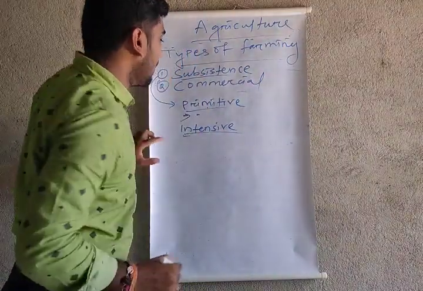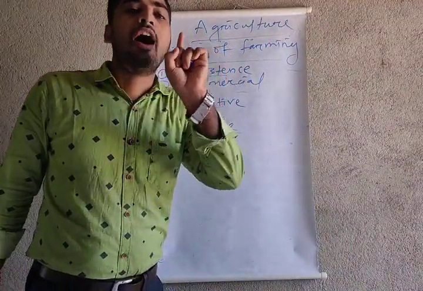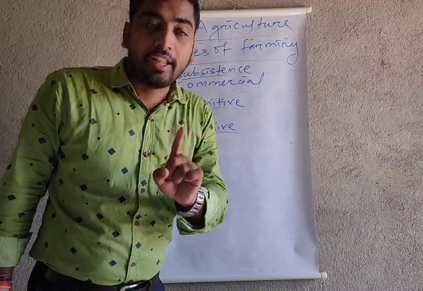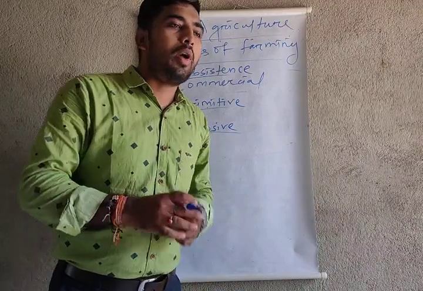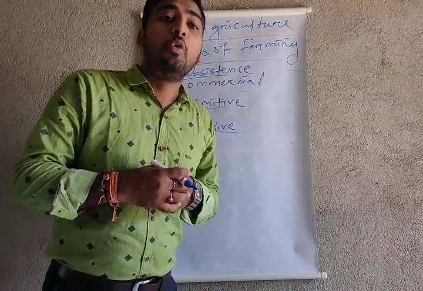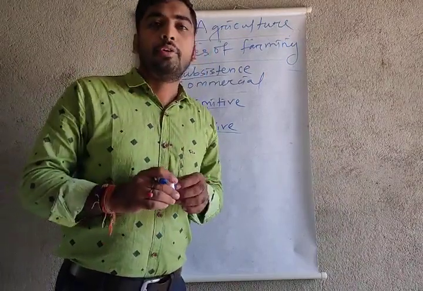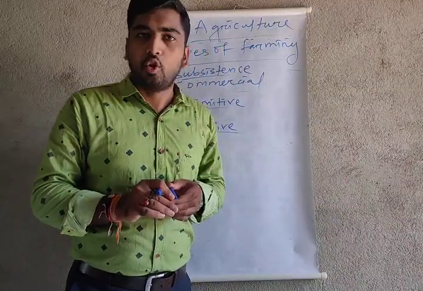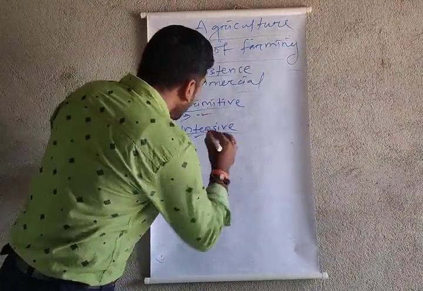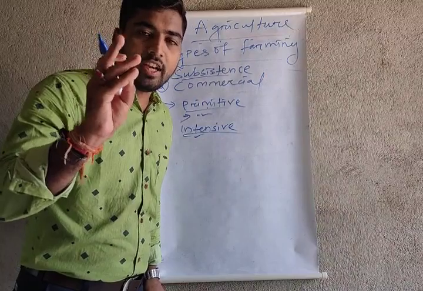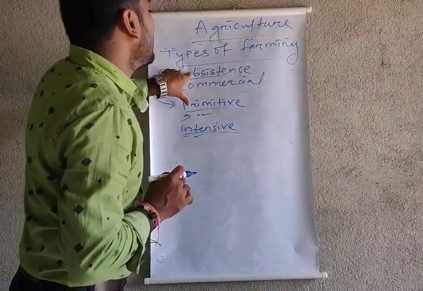Now we are reading intensive farming. Intensive farming needs high-pressure land, and this land needs more water. We should use water pipes to supply the water, and we have to use mechanical tools. After the mechanical tools, you also need biochemical fertilizers. In primitive farming, farmers depend upon nature, but intensive farming depends upon biochemical fertilizers, machines, as well as a high amount of water. Understand? So this is known as subsistence farming.